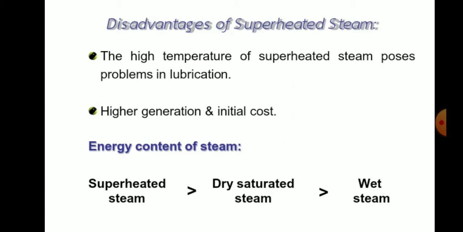And this is not a disadvantage, this is an advantage: the energy content in the superheated steam will be higher compared to dry saturated steam. Dry saturated steam will have higher energy content compared to wet steam. Okay, so once again, steam exists as wet steam, dry steam and superheated steam.